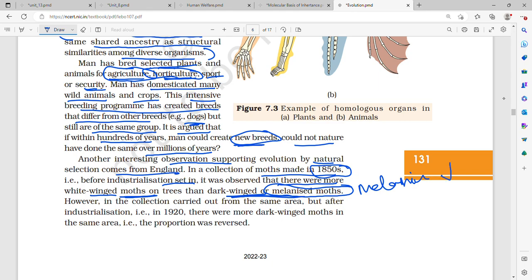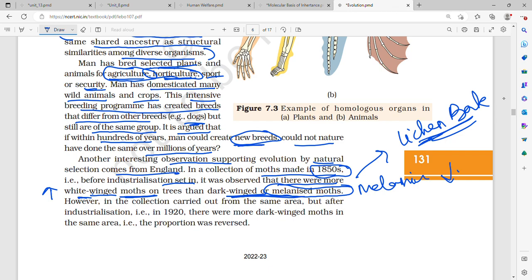They were less, whereas white-winged moths were more. Why? Because industrialization had not taken place, and therefore lichens were growing on the bark of trees, and lichens were white in color. Therefore, white-winged moths. The bird which used to predate on moths could not notice the white-winged moths because they got camouflaged due to the presence of white lichen on the bark of trees.